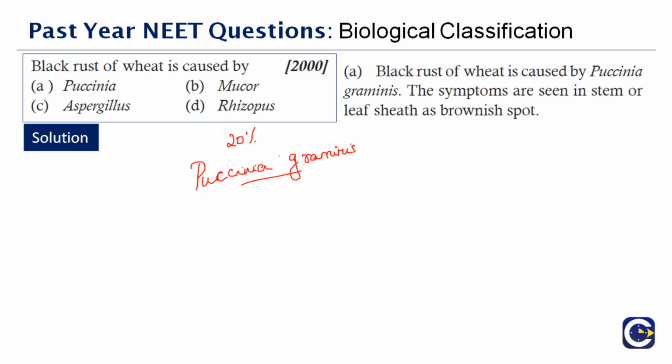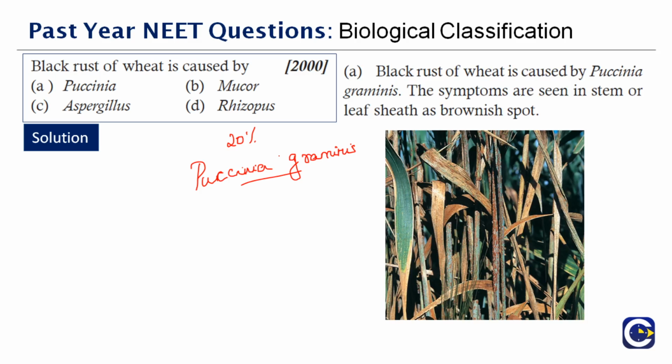Therefore, the correct answer to this question is option A, Puccinia, and on your right side you also have the picture of the black rust of wheat. So the part which is affected here is the leaves. Unless and until the leaf remains alive, the spores will be produced continuously and it will affect the other parts of the plant. Also, when it is left unnoticed, it can lead to a big loss for people who are cultivating it. The correct answer is option A.